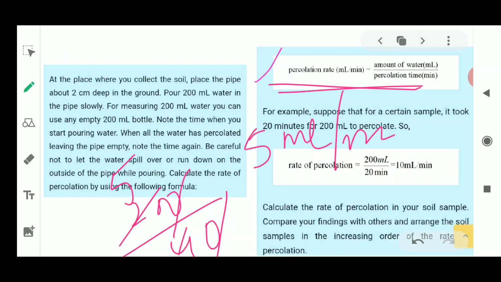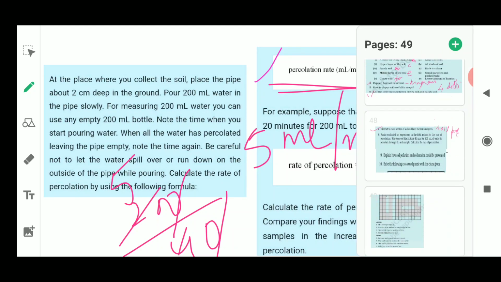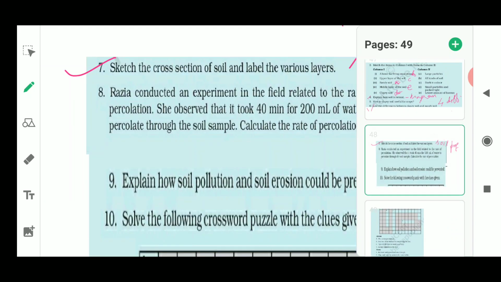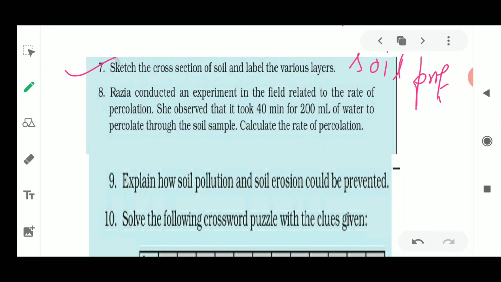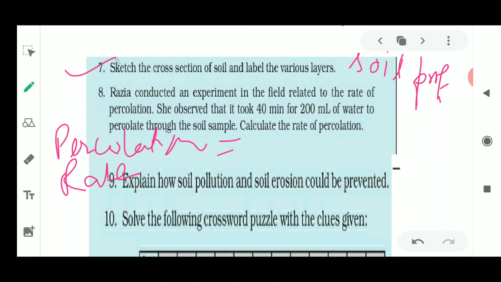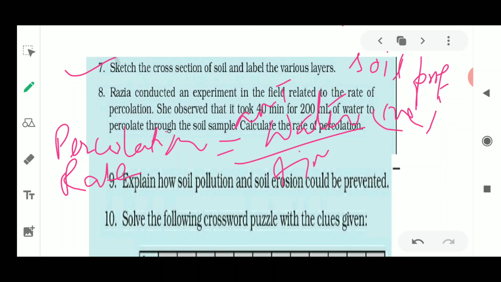So this is how you will write the answer for question number 8. Percolation rate is always calculated as the amount of water in ml divided by the time taken for the percolation.